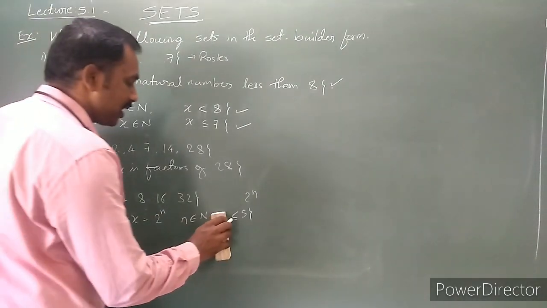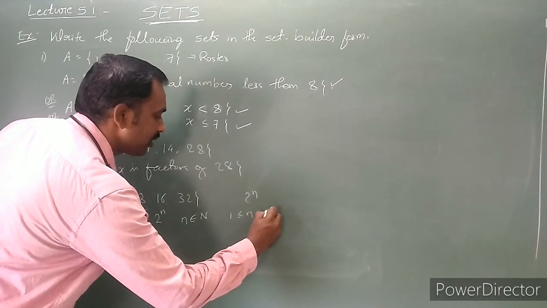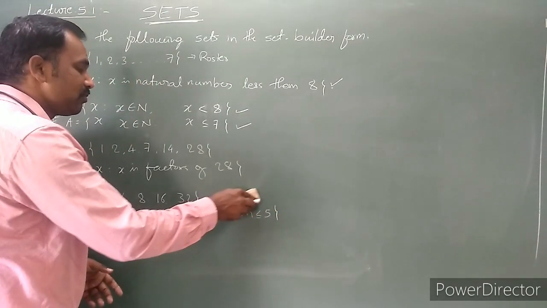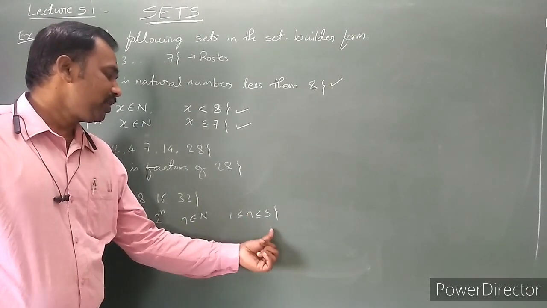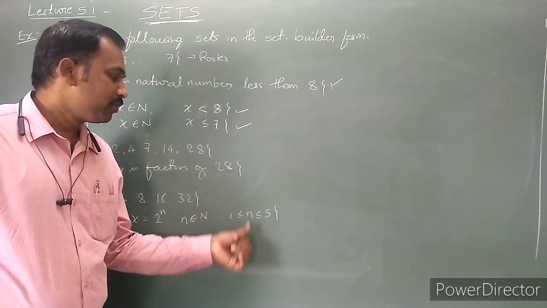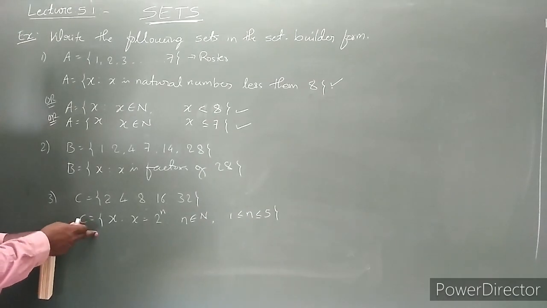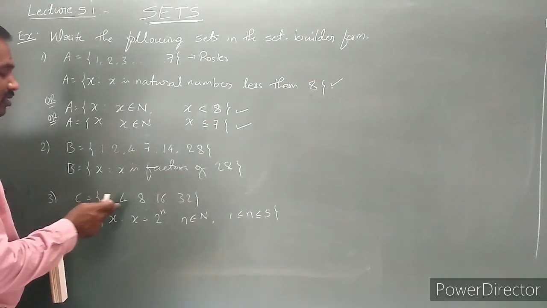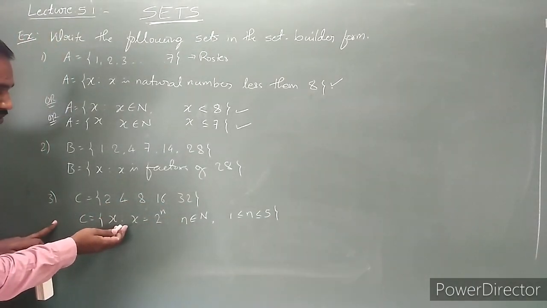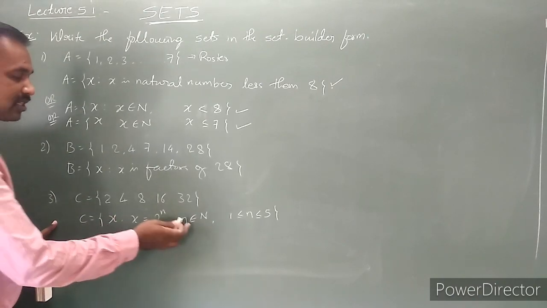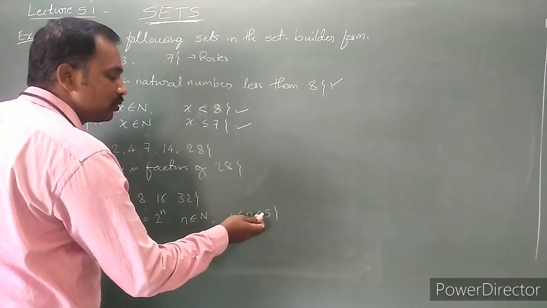We can take it in this manner, or else n value lies between 1 to 5: 1, 2, 3, 4, 5 values we can take for n. So this is the required set builder form of set C equal to {2, 4, 8, 16 and 32}. How are we choosing the x value? 2 power n, where n is a natural number; in the natural numbers you can choose 1, 2, 3, 4, 5.